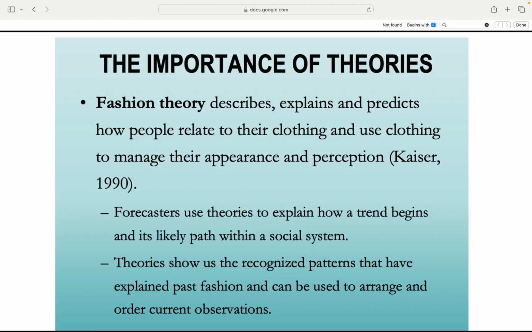Using theory is like having a map of fashion behavior. It's perfect for stylists, designers, marketers, or trend watchers who want to make smart style moves. Fashion theories are like cheat codes to understand how style works, spreads, and sticks.